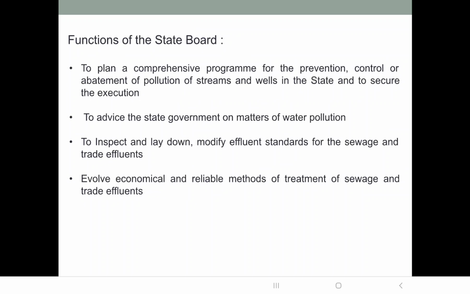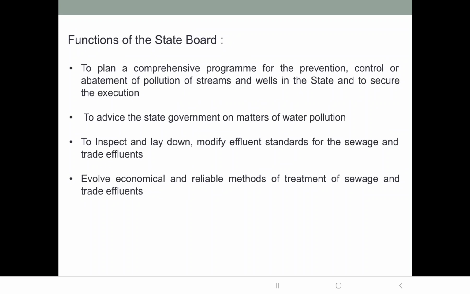Then to inspect and lay down, modify effluent standards for the sewage and trade effluents. If they have information that a particular industrial unit is discharging waste into the water body, then they have powers to, the Central Pollution Control Board, they can inspect, and also they can give different standards or modify these effluent standards for the sewage and trade effluents, okay.